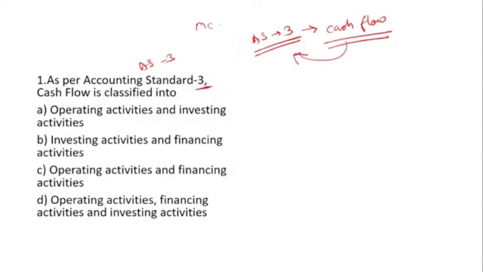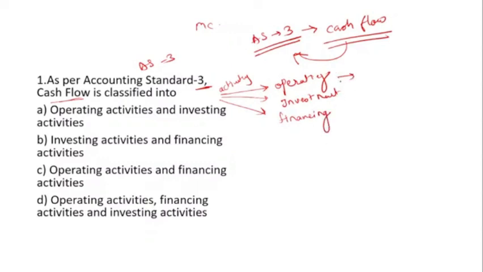Now let's move toward the answer. In the cash flow statement, I have already told you there are three activities that you need to study. First is operating activity, second is investment activity, and third is financing activity.